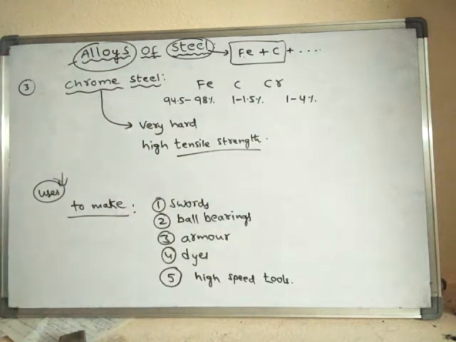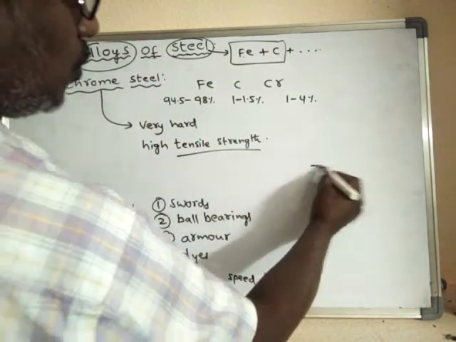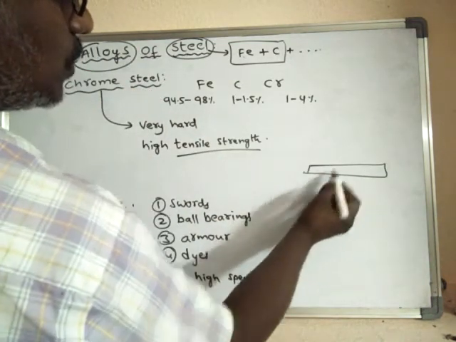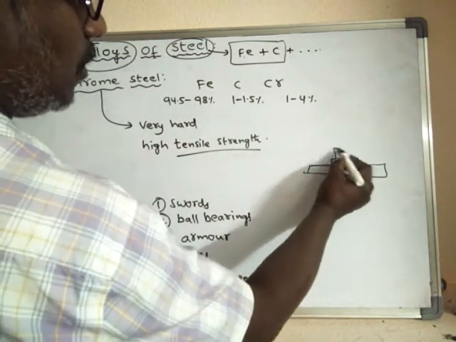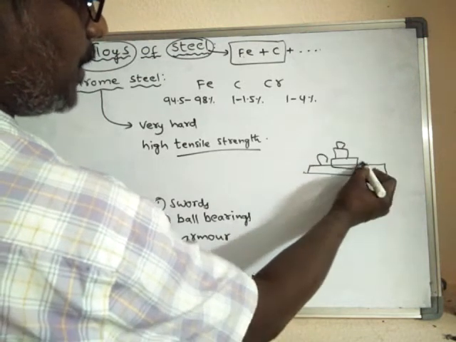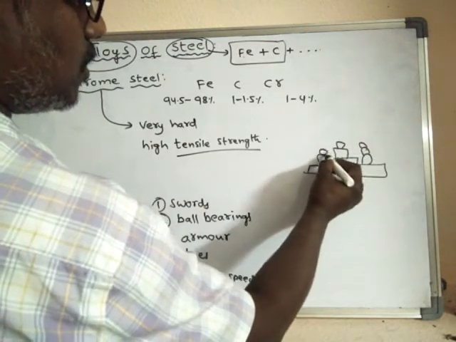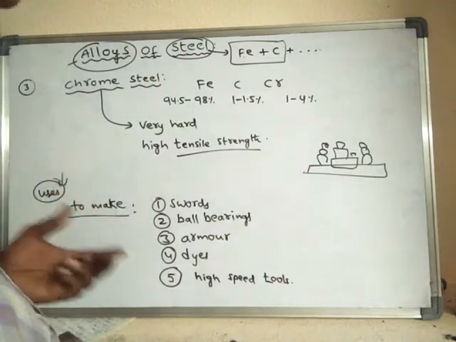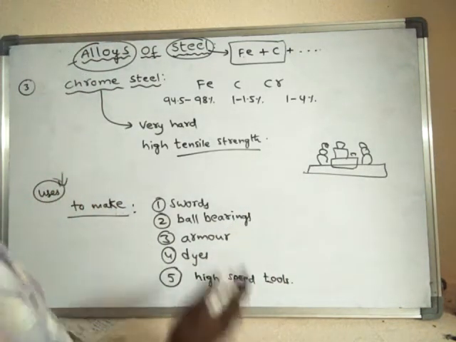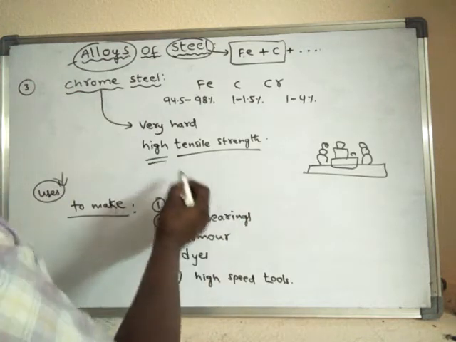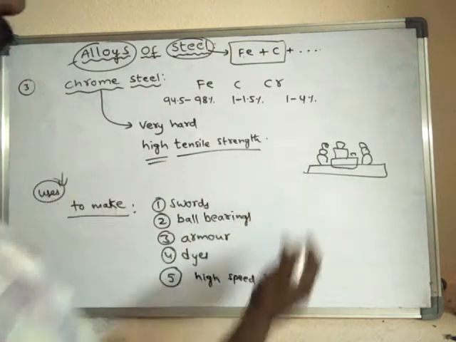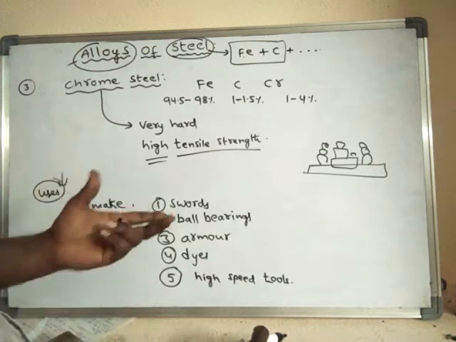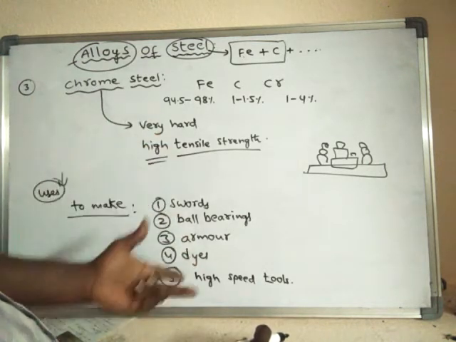Tensile strength means, for example, if this is a chromium steel, it can bear a lot of load on it. That means it can bear a lot of weight without breaking. If it has high tensile strength, it can bear a lot of weight, load, or strain without breaking.